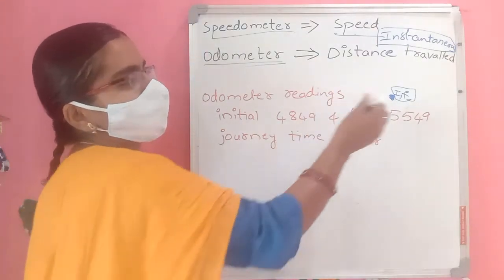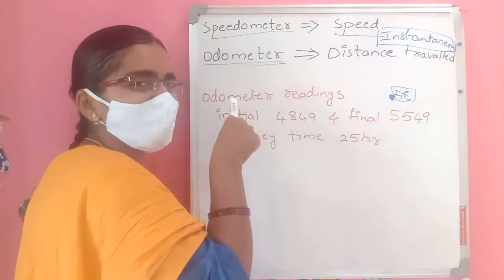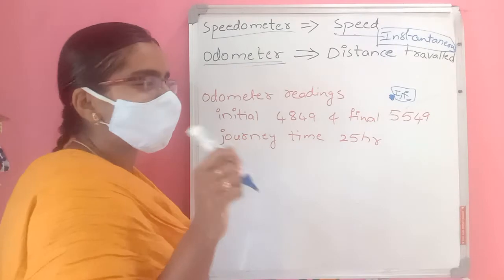We have distance. From here to here, this length and this length, both we have to measure. That is distance. But displacement is 0.